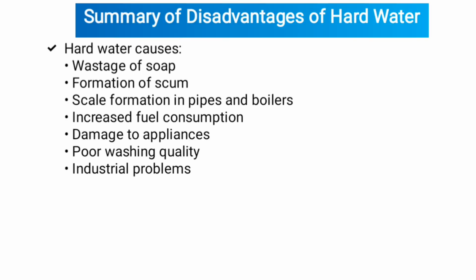Summary of disadvantages of hard water. Hard water causes wastage of soap, formation of scum, scale formation in pipes and boilers, increased fuel consumption, damage to appliances, poor washing quality, and industrial problems.